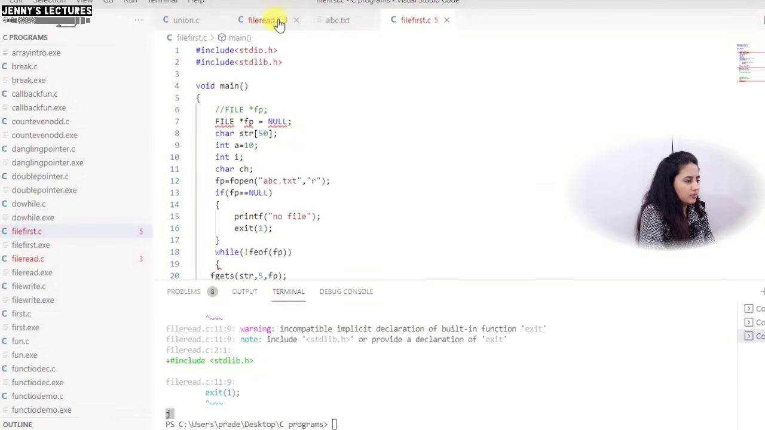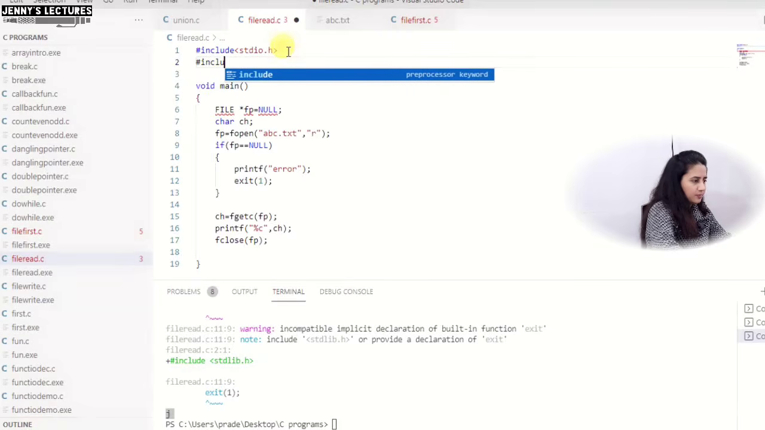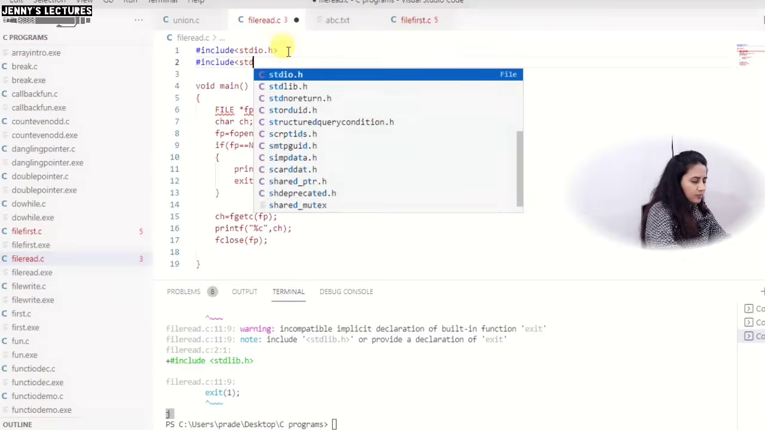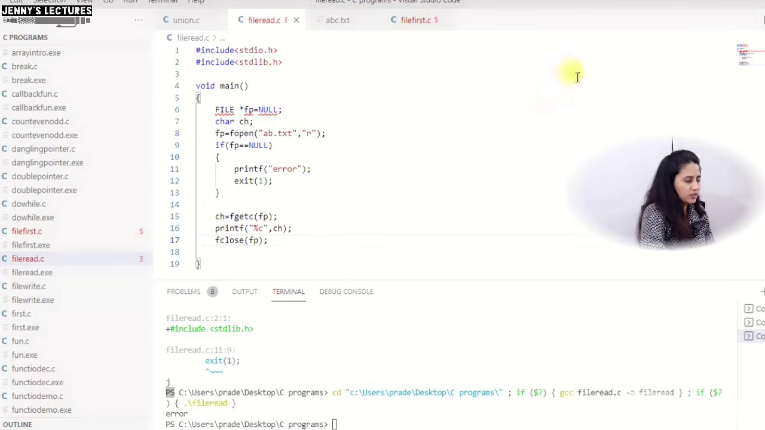First we will write stdlib here. Now suppose this file doesn't exist, suppose I write the file name ab only, and I want to open the ab file in read mode. See, it is printing an error because the file ab doesn't exist in my computer. So it will give an error. It is not going to create a new file named ab. So better to write abc here.